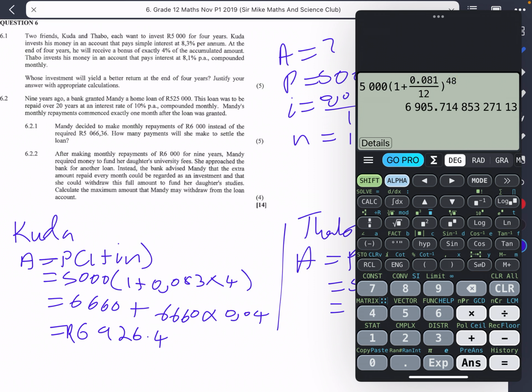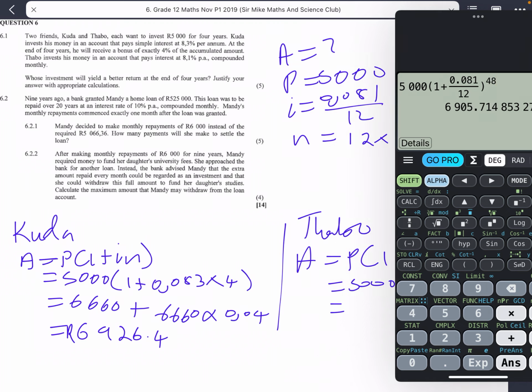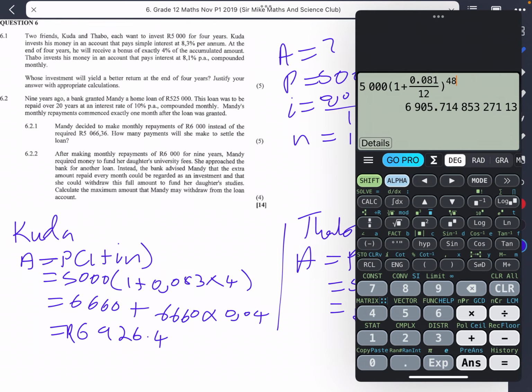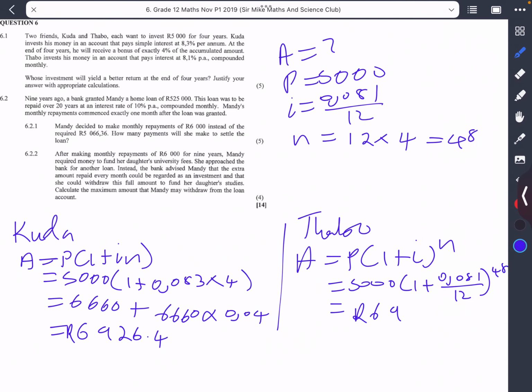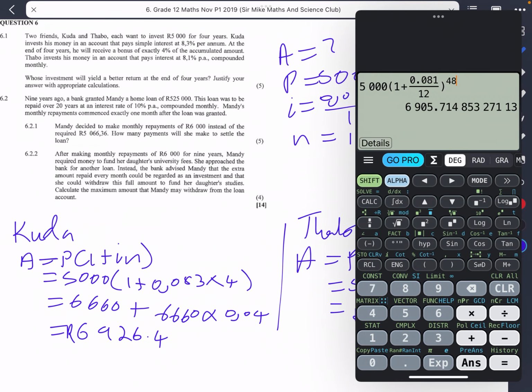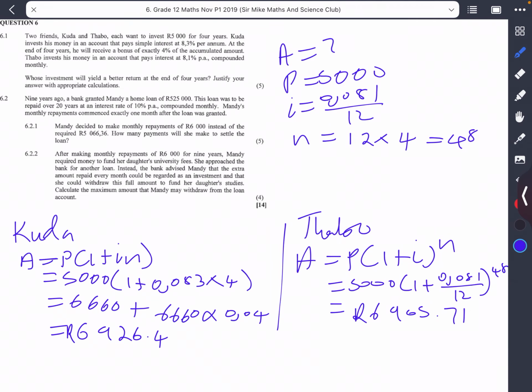Well, my bad, ladies and gentlemen. I'll take back what I said. Tabo would actually get an amount of 6,905 rand and 71 cents.